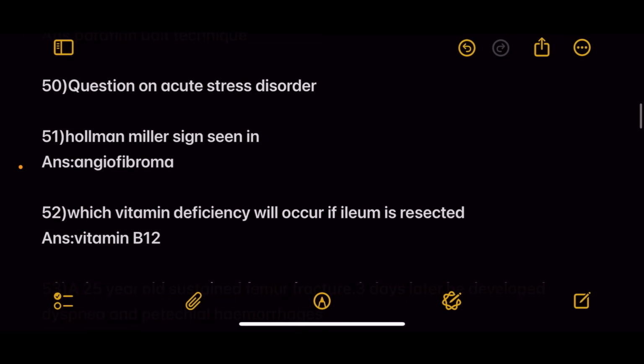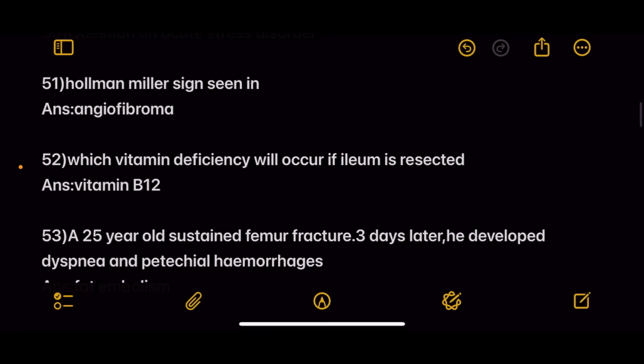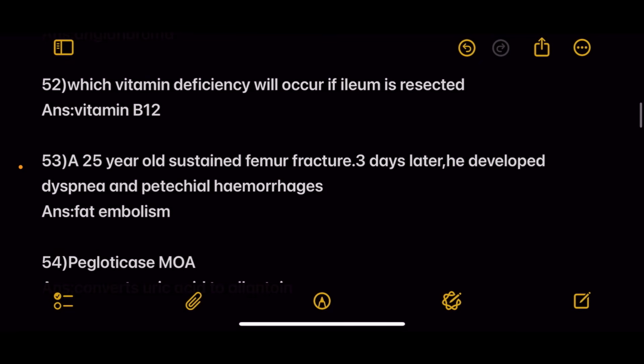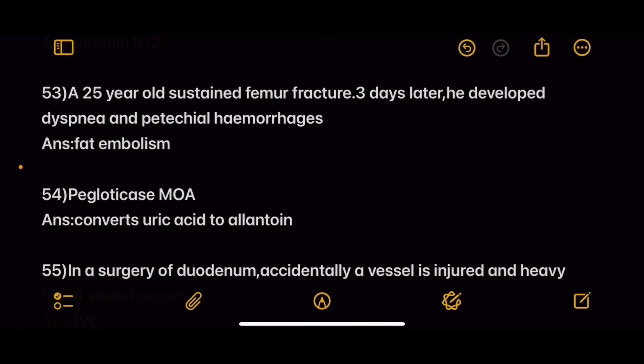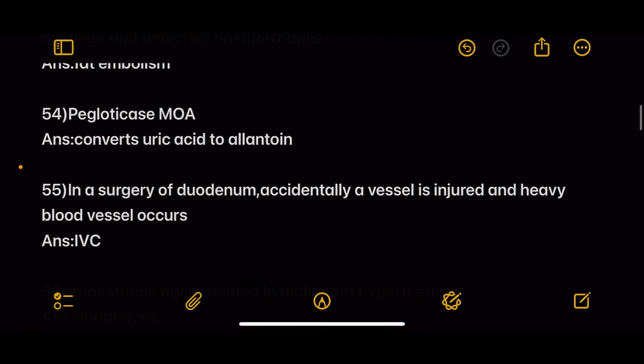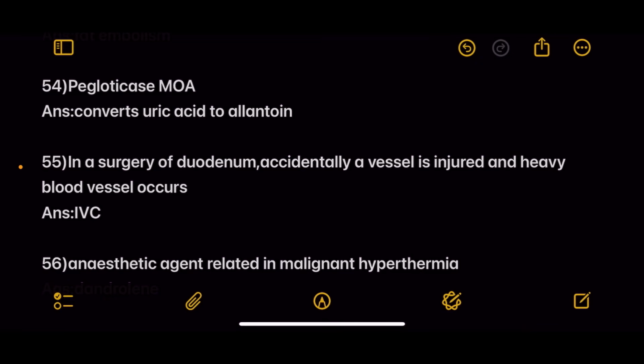Next one, question on acute stress disorder. And next one, Holman-Miller sign is seen in. Answer angiofibroma. Next, which vitamin deficiency will occur if ileum is resected? Answer vitamin B12. Next, a 25-year-old sustained femur fracture. 3 days later, he developed dyspnea and petechial hemorrhages. Answer is fat embolism. Next question, pegloticase mechanism of action. Answer converts uric acid to allantoin.